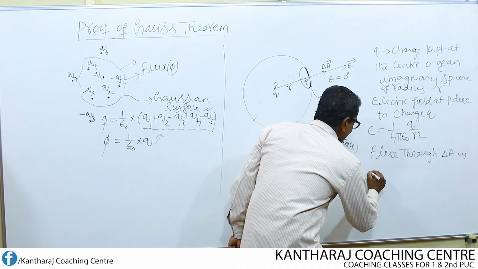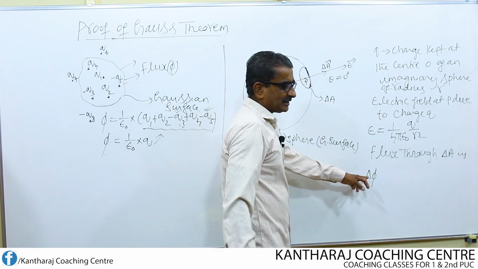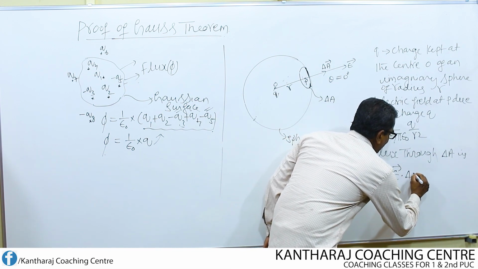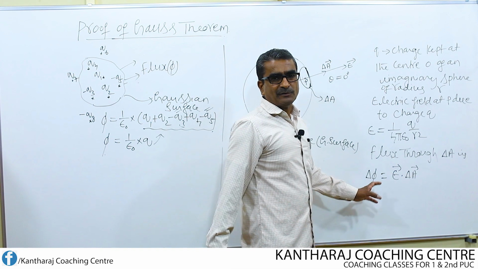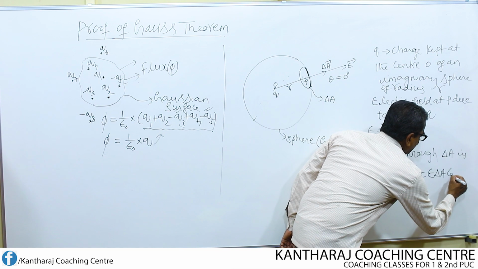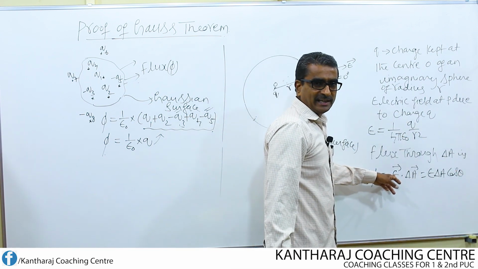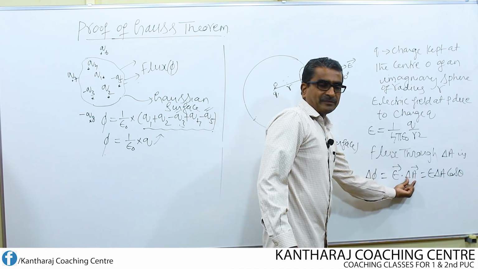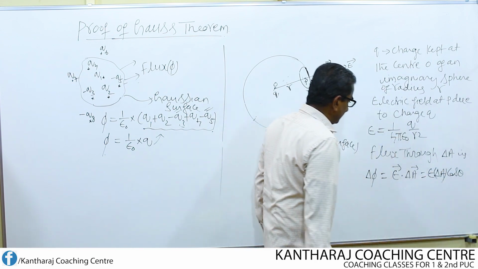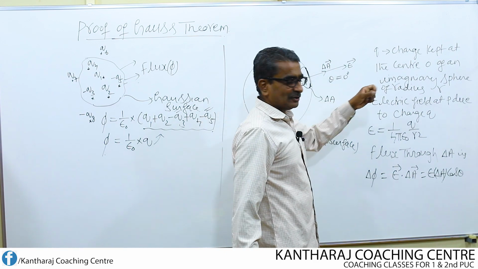It can be written as delta phi because I am considering only the small area, therefore the flux should be small. Delta phi equals E dot delta A, the dot product of electric field and area vector, which can be written as E into delta A into cos theta. The magnitude of electric field vector is E, the magnitude of area vector is delta A, and theta is the angle between E and delta A. In this case, theta is equal to 0.